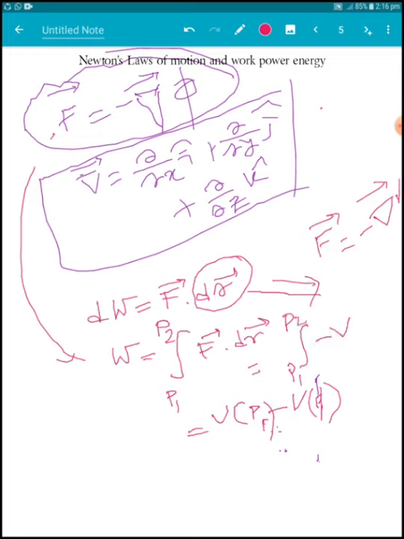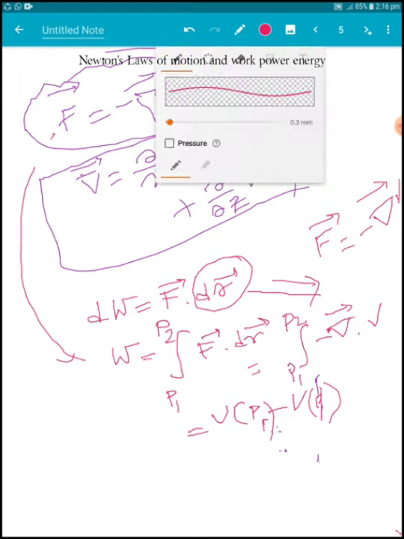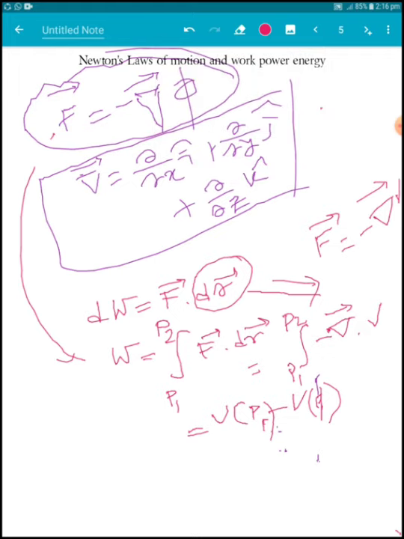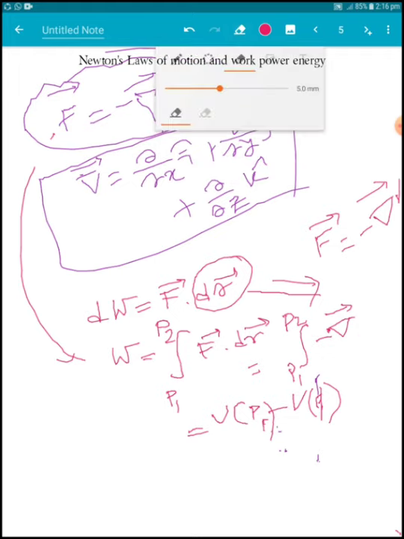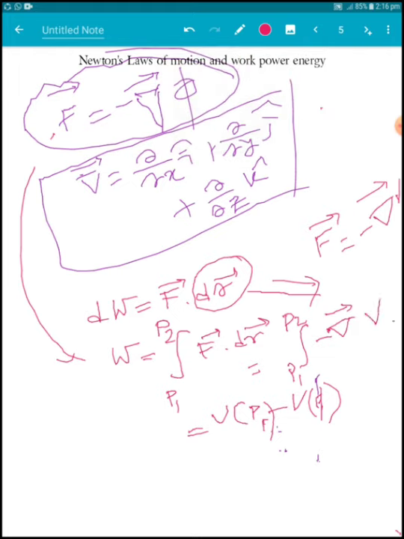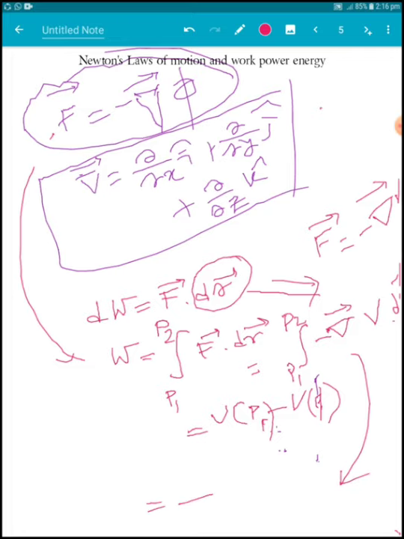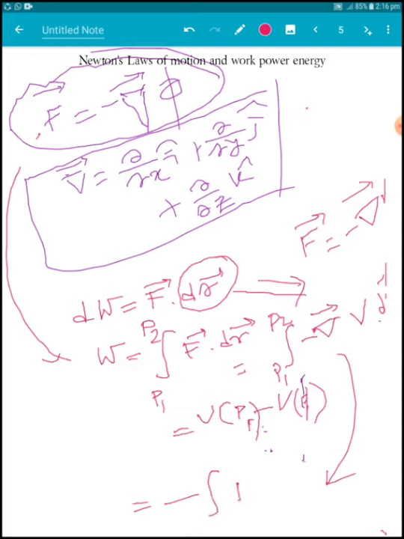So from this, from p1 to p2, we get minus the gradient of V, gradient, not divergence, gradient of V dot dr. Now from vector identity we know that this is minus the integral of dV from p1 to p2.